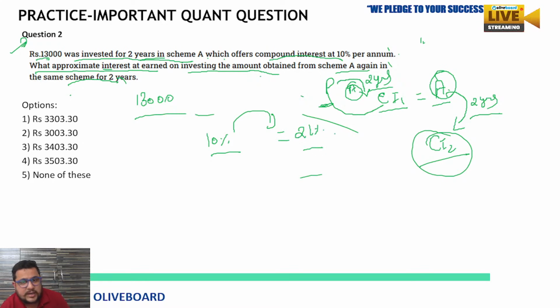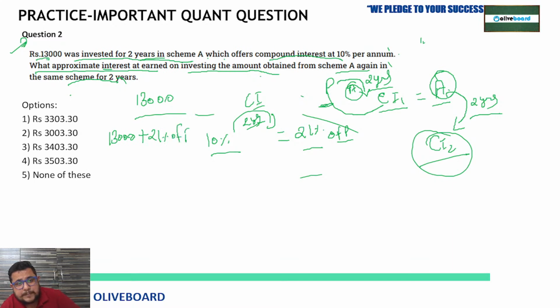In the previous question, I told you how it will be 21% for 2 years at CI. 21% of the principal. So 13,000 plus 21% of the principal, this would be the amount which you will get after the first 2 years.